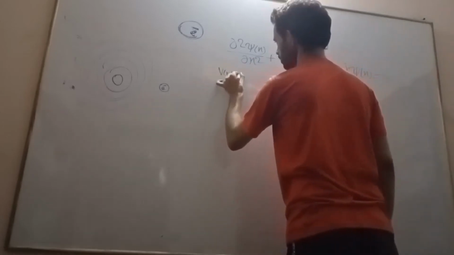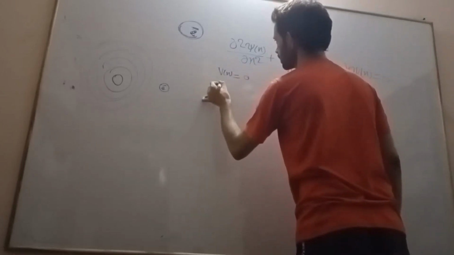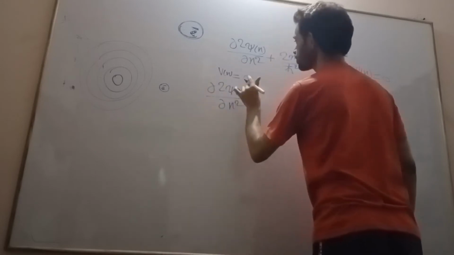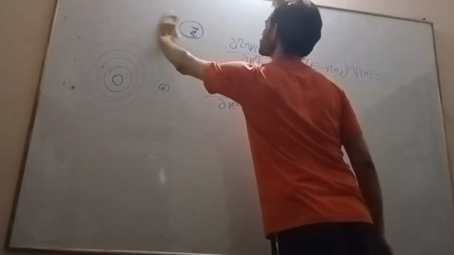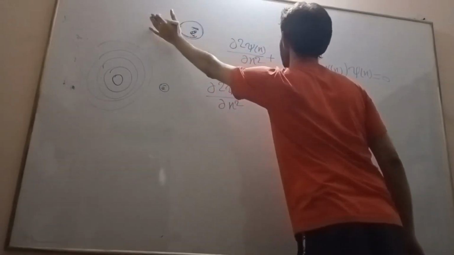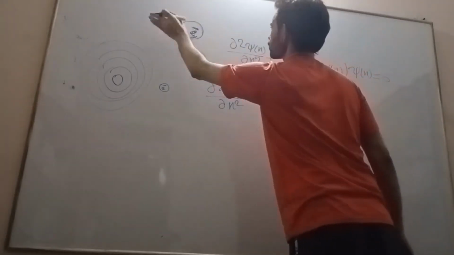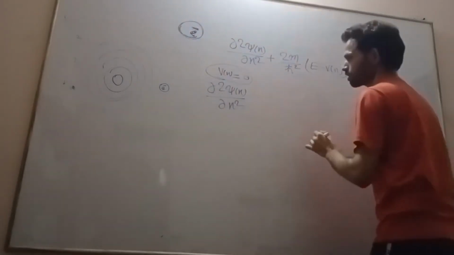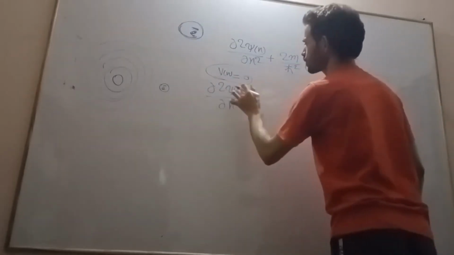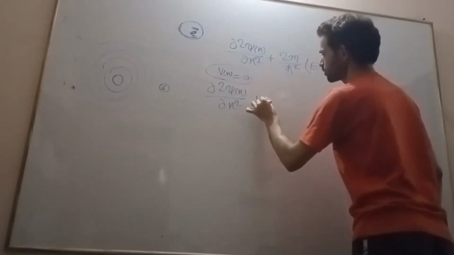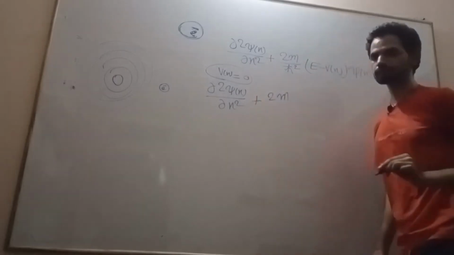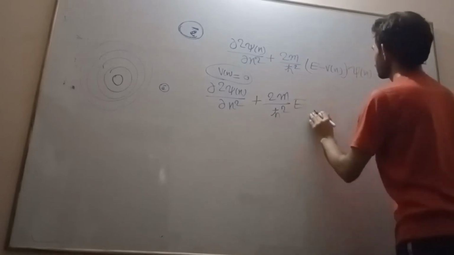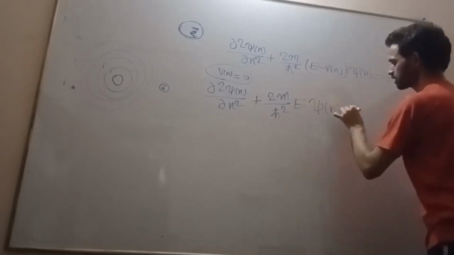Because no force is acting on this free electron, the potential function is constant, and we can assume any constant, like we have assumed 0, for our convenience. So dou square psi of x upon dou x square plus 2m by h bar square into E into psi of x is equal to 0.